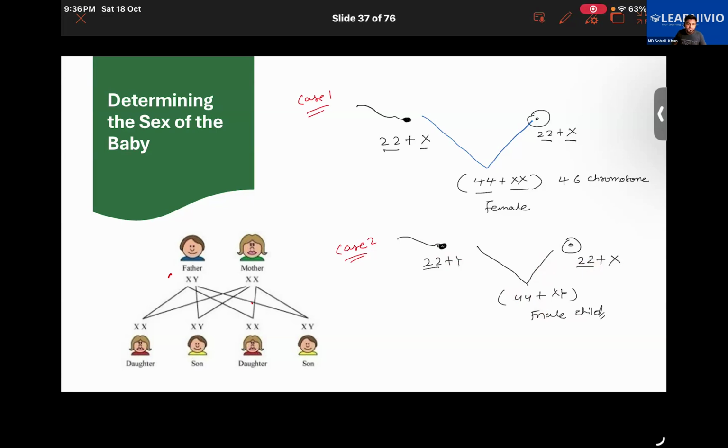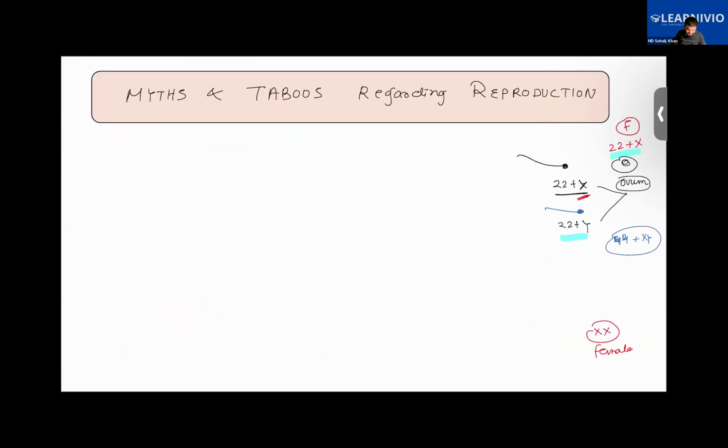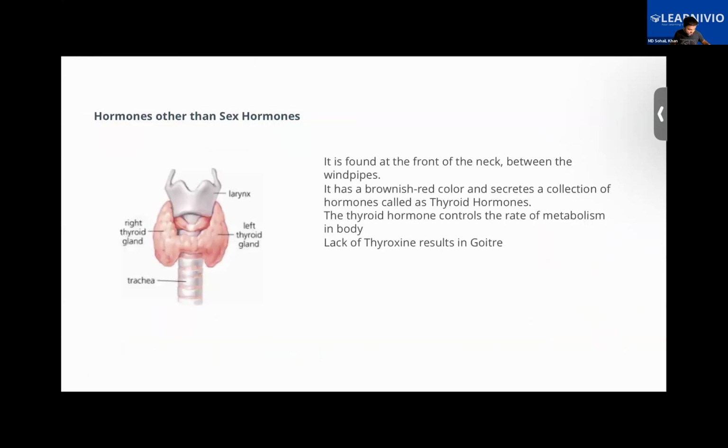Yes, sir. How many set of chromosomes are there in the human body? 46. 46 chromosomes, right. So in any cell of the body except for the gamete cells, there are 46 chromosomes. Sorry, 23 pairs of chromosomes, or 46 chromosomes, I mean to say. But in the gamete cells, it is just half.